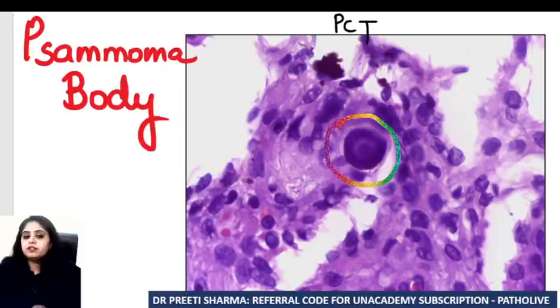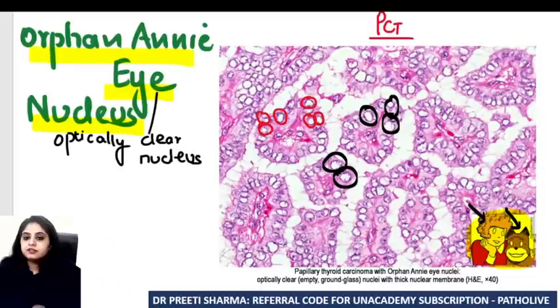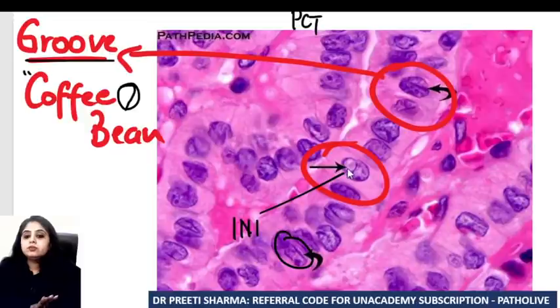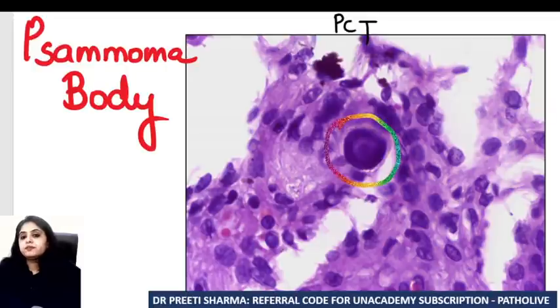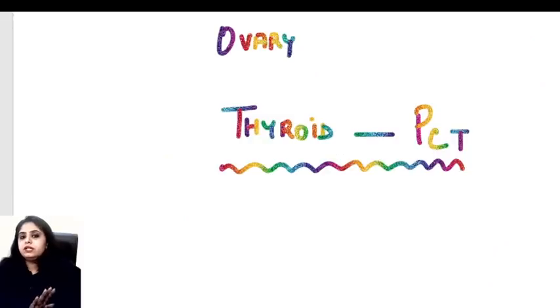So let's put everything together. Papillary carcinoma thyroid shows me this white optically clear nucleus known as orphan Annie nucleus. It shows me the presence of inclusions in the nucleus. It shows me the presence of grooves or coffee bean in the nucleus. It also shows us the presence of Psammoma bodies. Well, actually, primarily, this is the only tumor that you're asked.